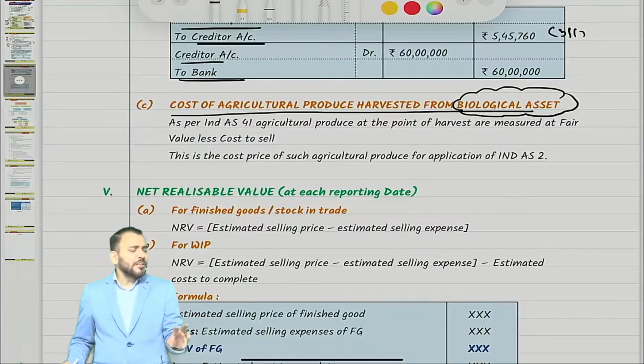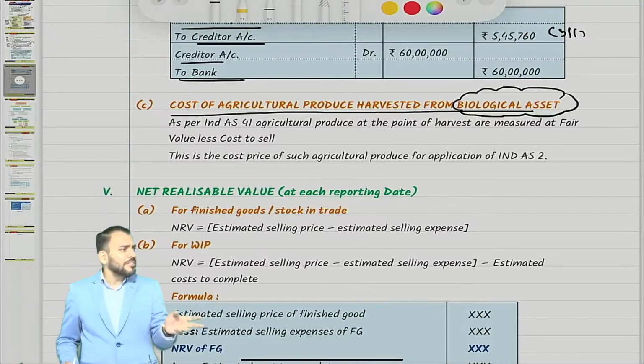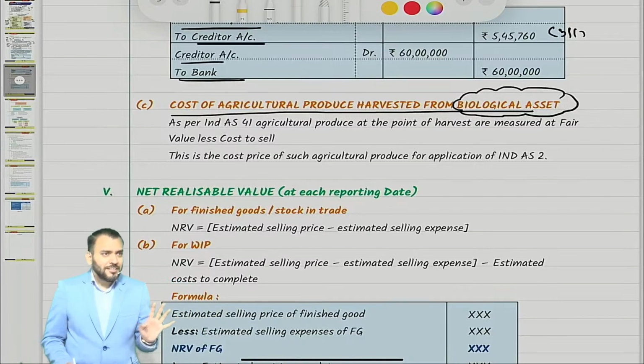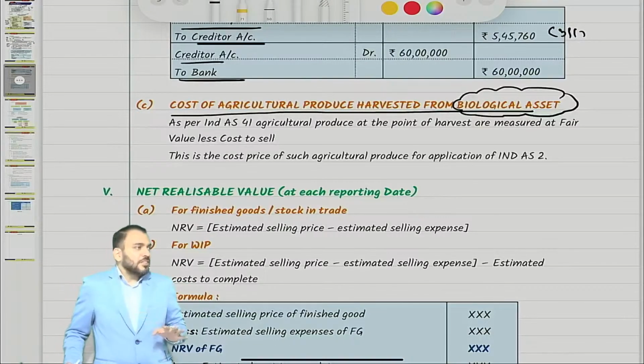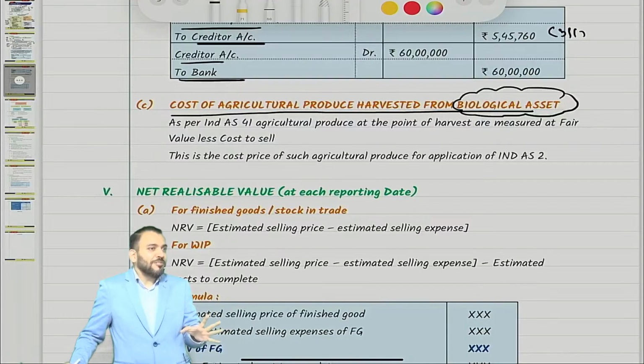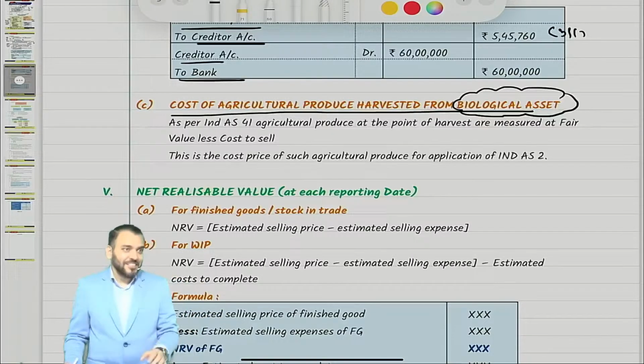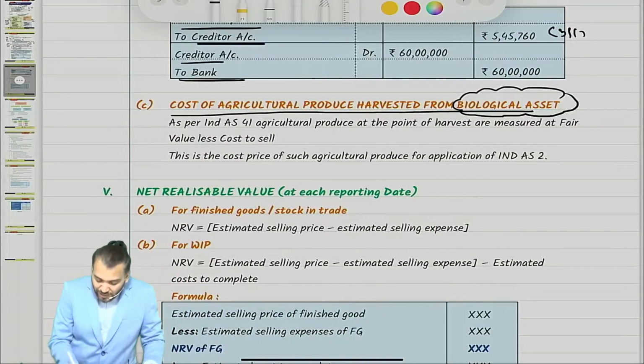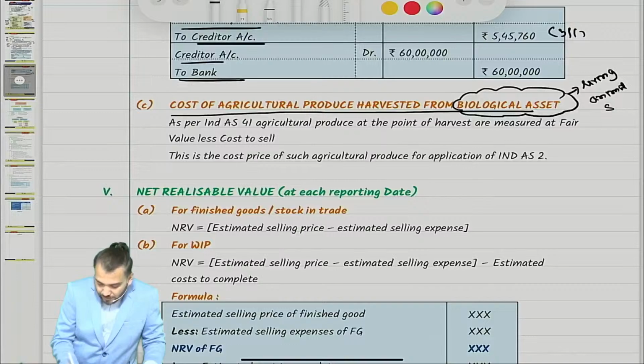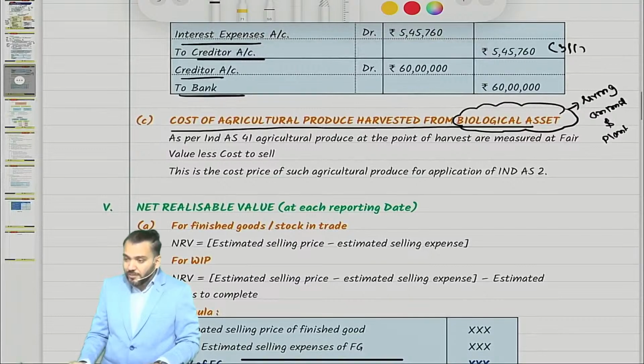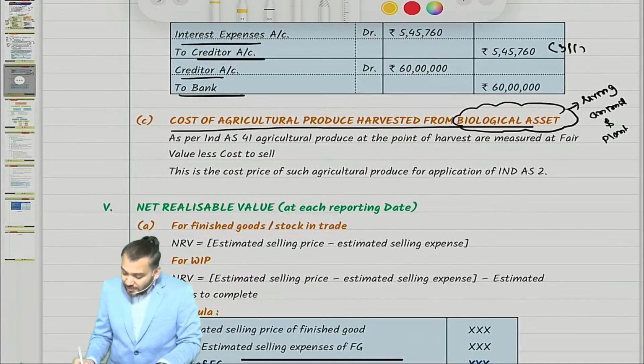Human beings are not considered biological assets in accounting. But living animals and plants are assets, and therefore they are called biological assets. Understood this point? Biological assets will be discussed when I do Ind AS 41.